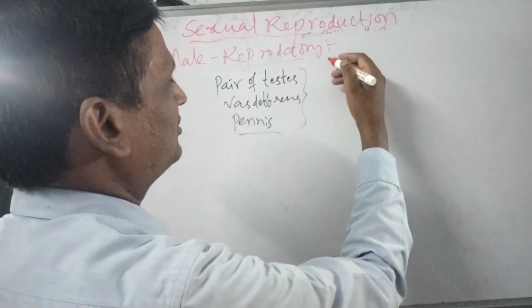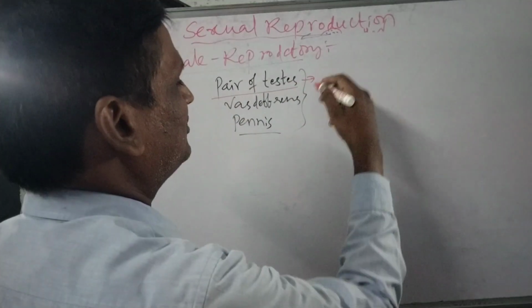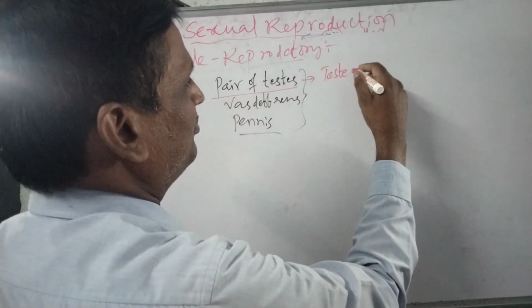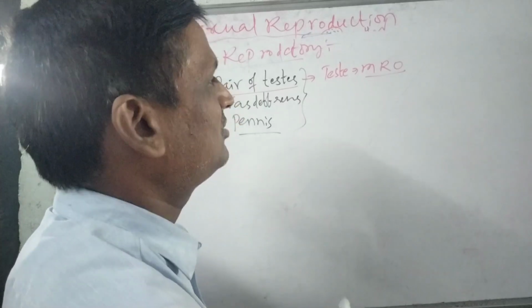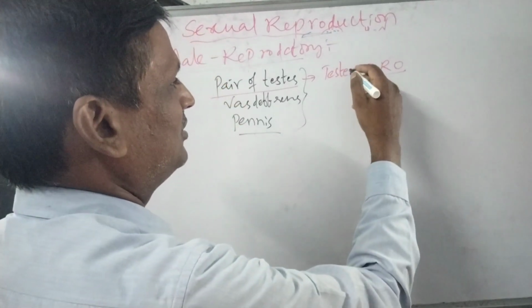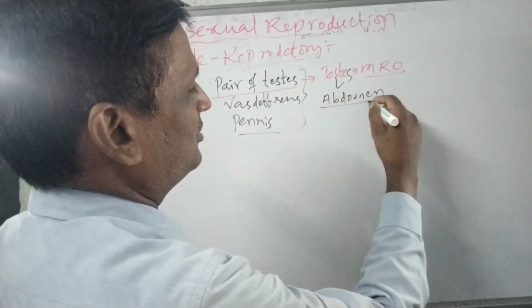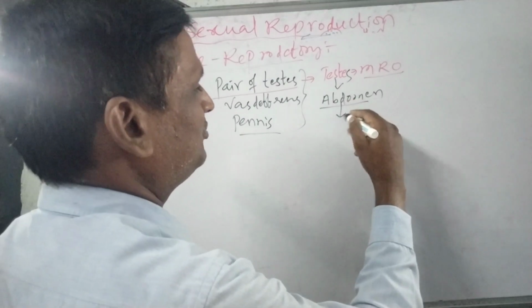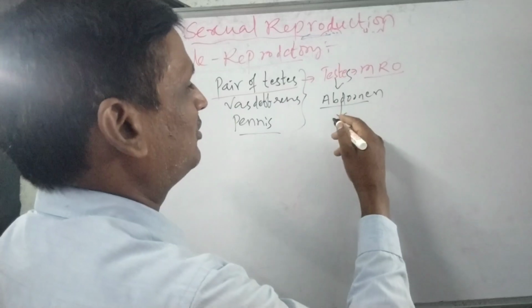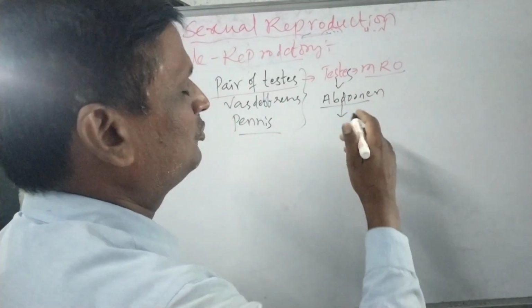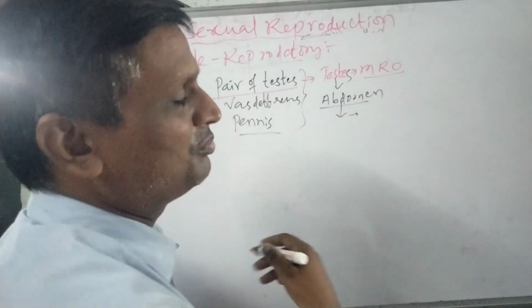Generally, the primary male reproductive organs are called testes. Testes are located in the abdomen. In the testes, there are several lobules. In the lobules, there are several coiled tube-like structures called seminiferous tubules. These seminiferous tubules produce the sperms. The sperms are nothing but male gametes.